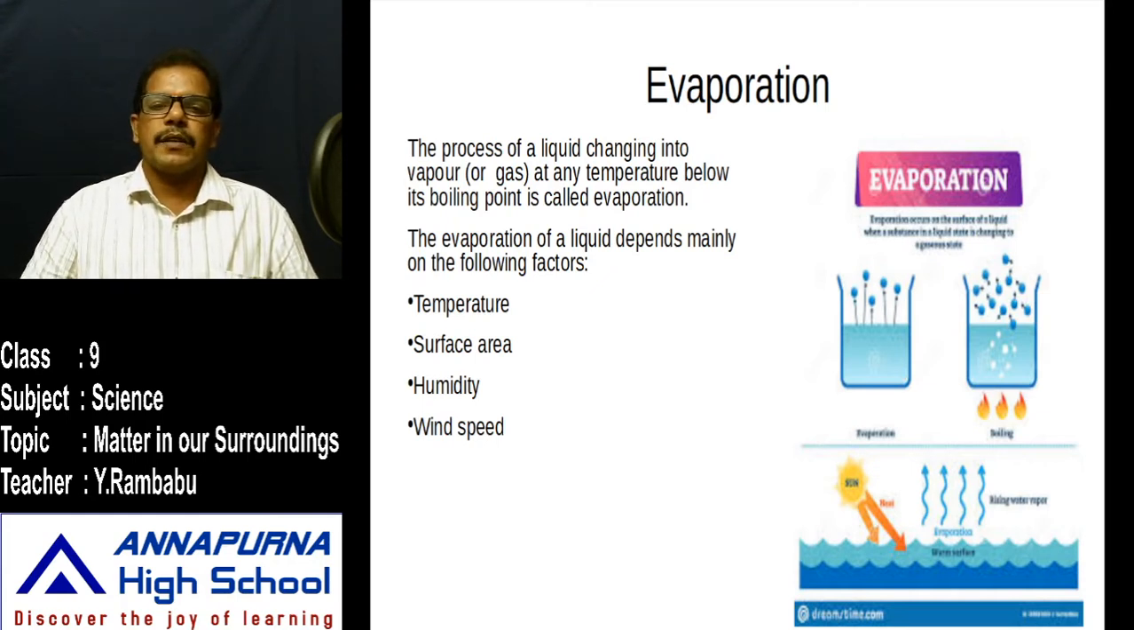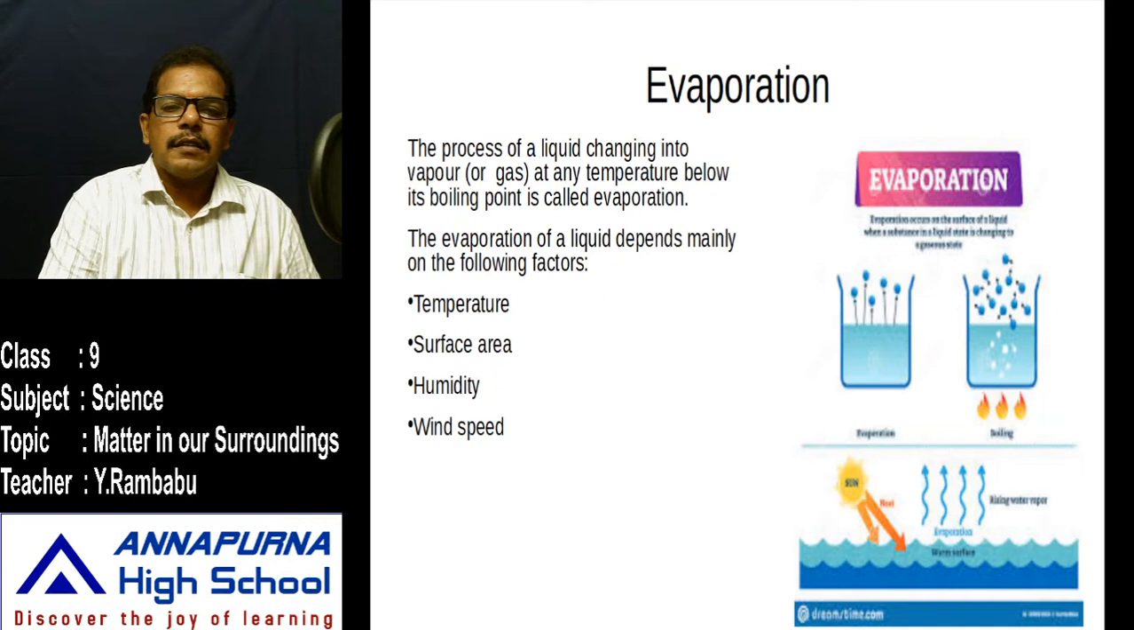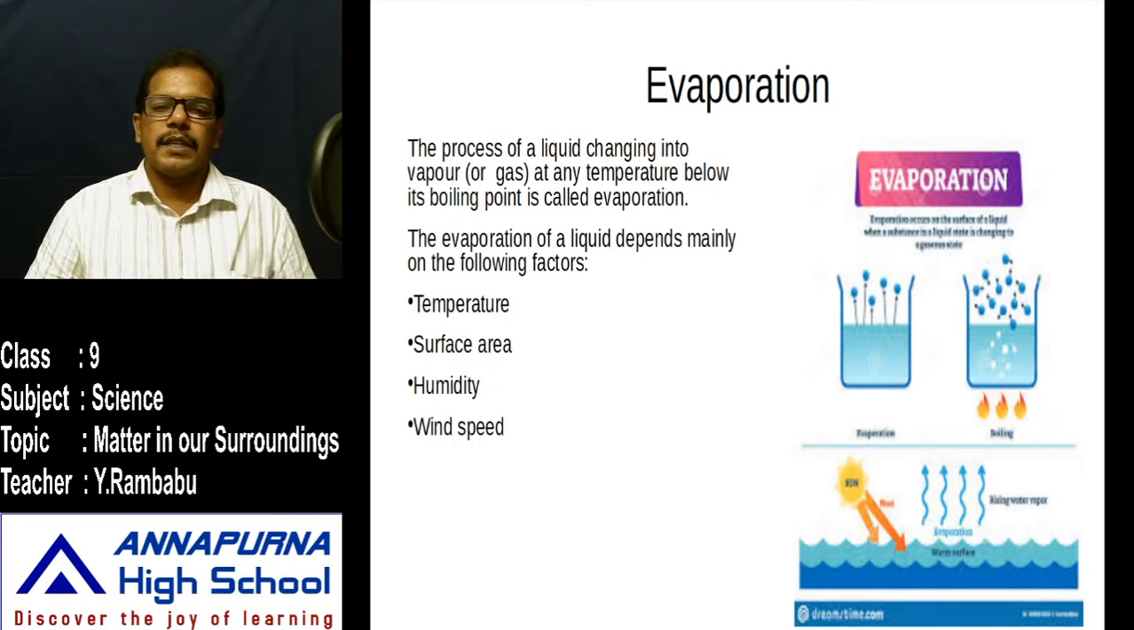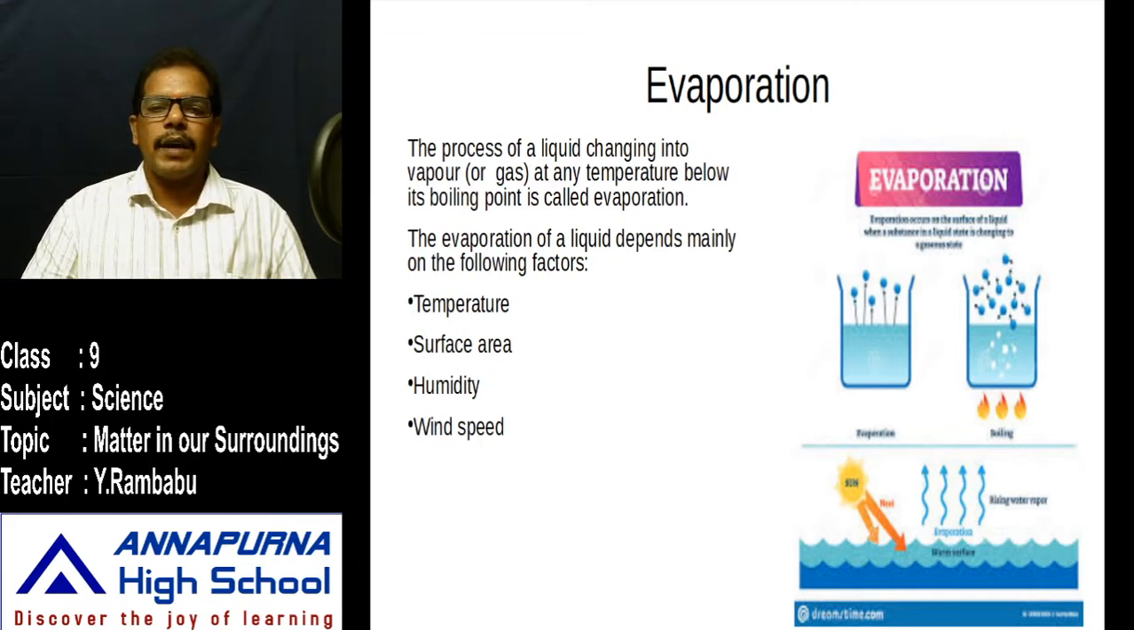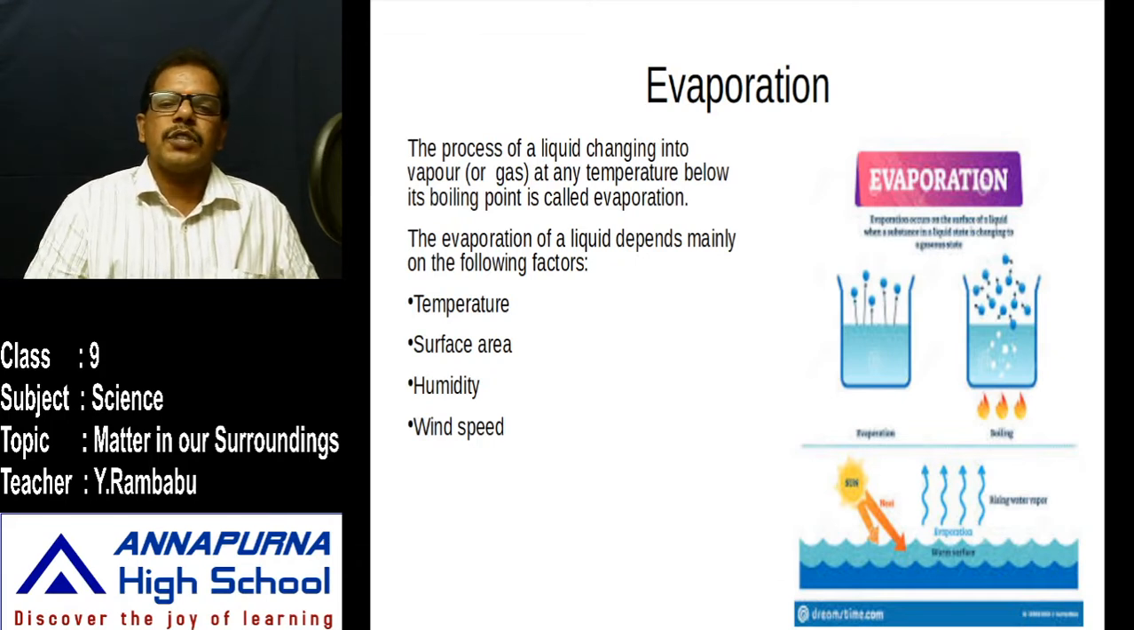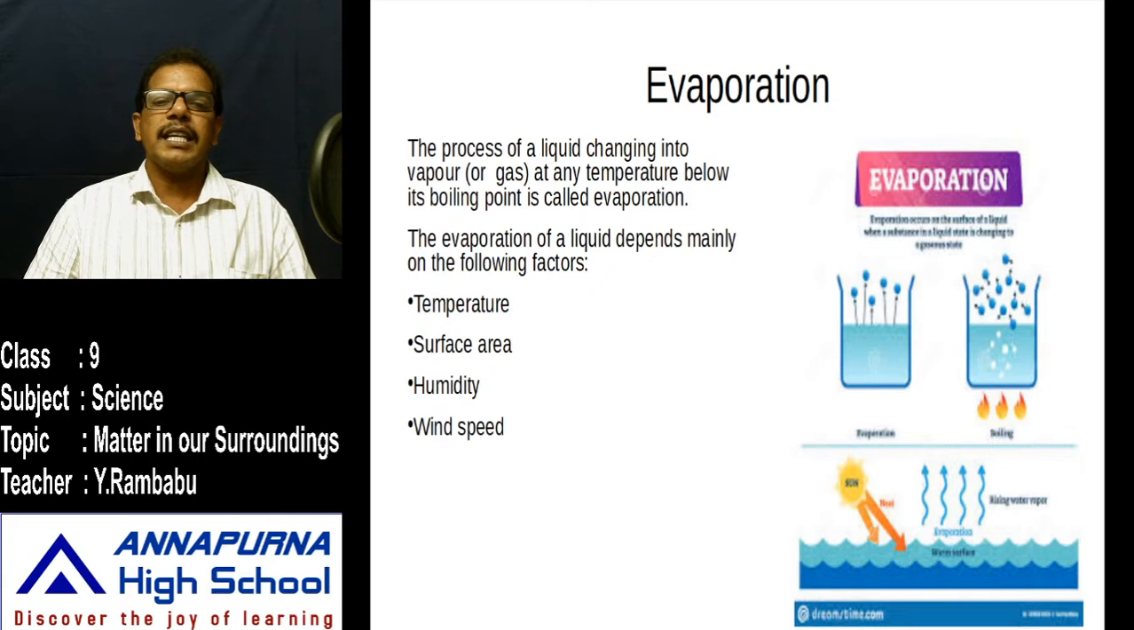After a few days, if you observe these two beakers, in which beaker is less water present? In the jar which has a wide mouth. But in the test tube, we observe a large amount of water. Why? In the wide-mouthed jar, the surface area is high. If the surface area is high, then automatically the rate of evaporation increases.